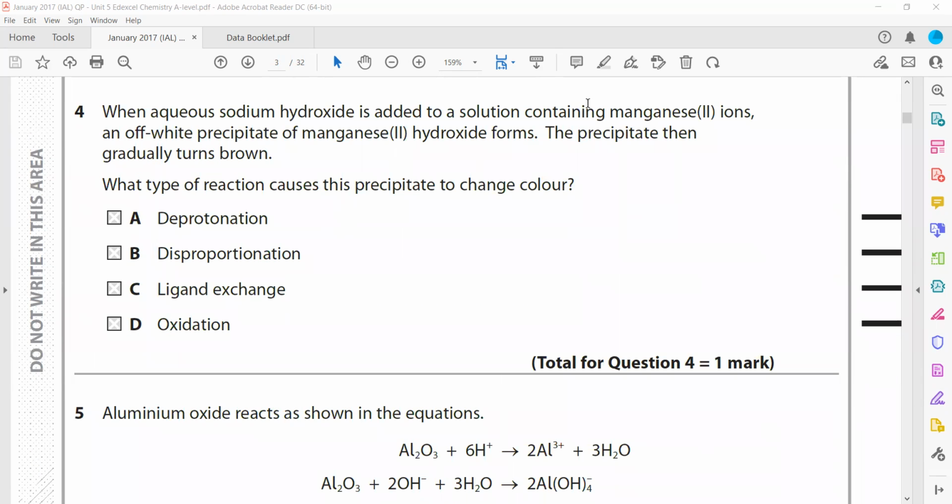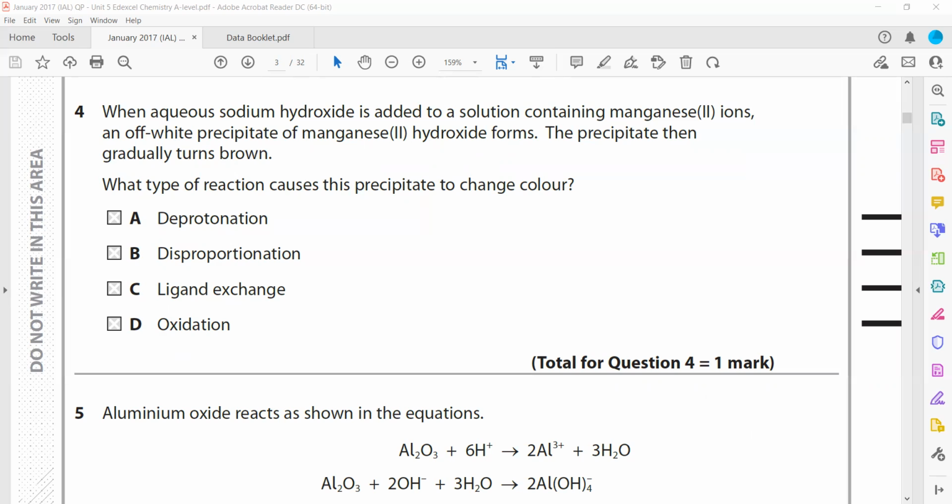When aqueous sodium hydroxide is added to a solution containing manganese 2 ion, an off-white precipitate, manganese 2 hydroxide, forms. The precipitate then gradually turns brown. What is the reason? Because the oxidation number of the manganese changes, basically the manganese is oxidized.